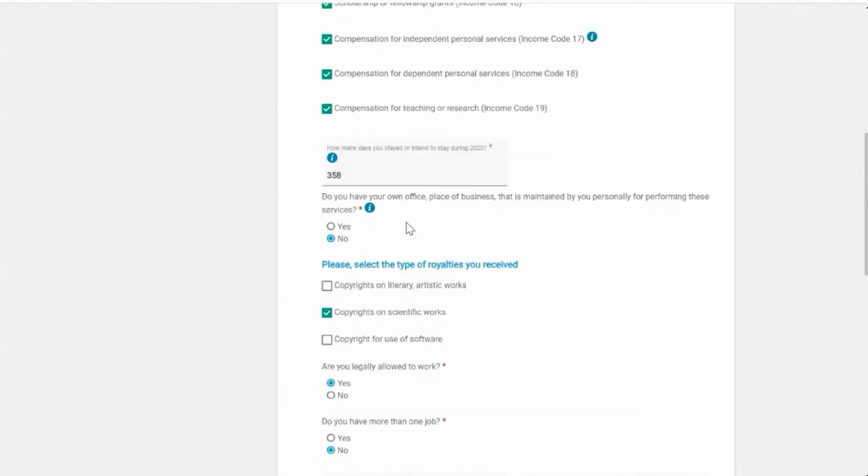The system may also ask if they have their own office, place of business that is maintained by them personally for performing these services. This question will affect their application only if they had income from independent personal services.